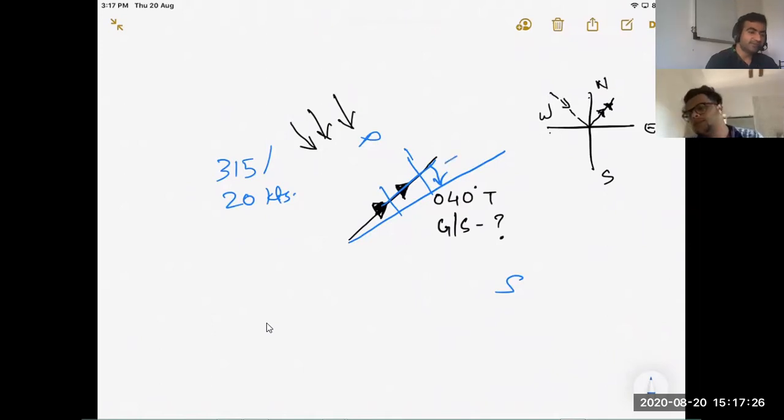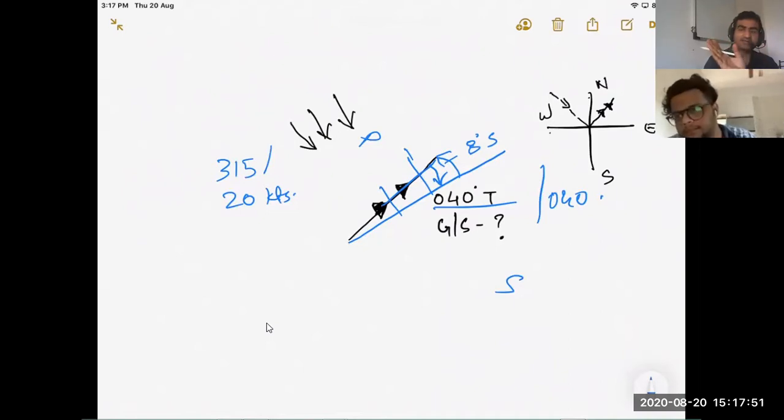So if your drift is 8 degrees starboard, it means you have to turn your heading left. Always remember, the first thing we assume is that track and heading without any wind will be 040. But because there is wind, our heading is 040, our track will change. To keep that track, we'll change the heading. Why -8?